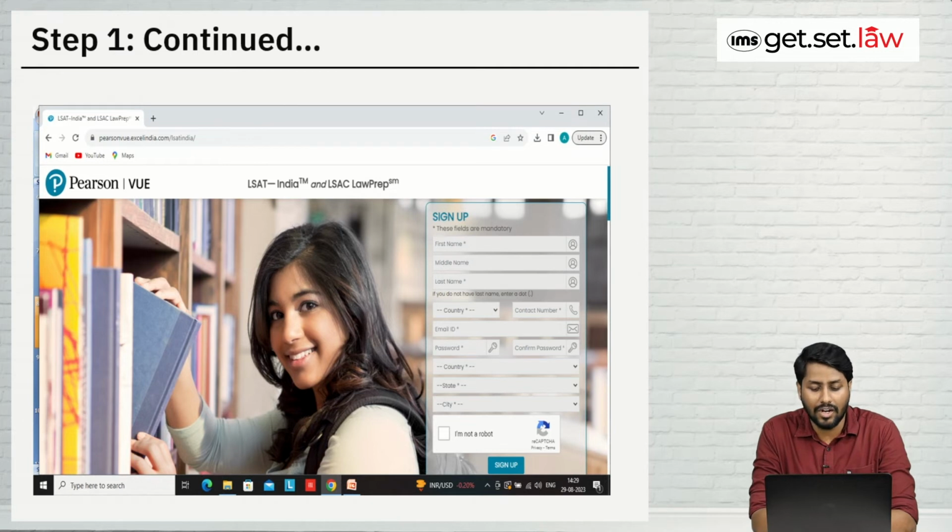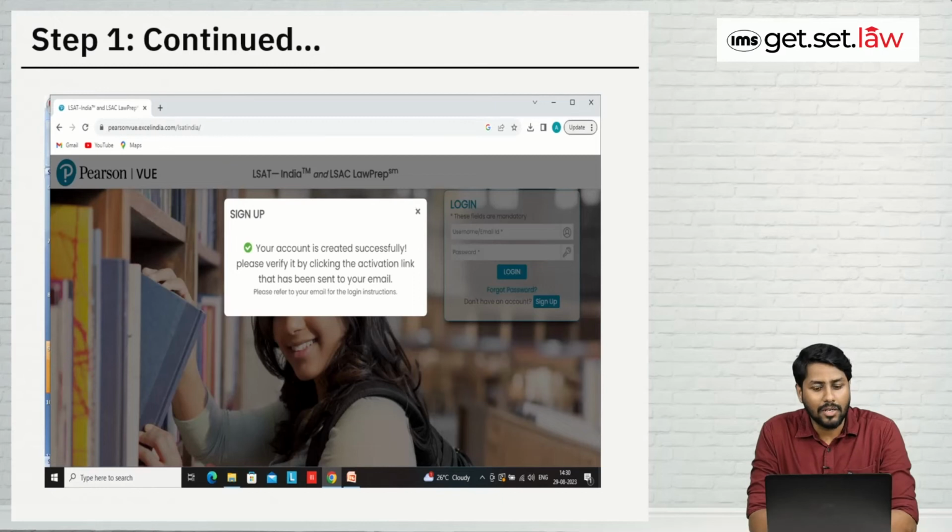And then you will have to fill country name, state and city. And once you have filled all the basic details, you will just have to click on I'm not a robot and then click on sign up. Once you click on sign up, this page will be shown to you. Over here, it is written that your account is created successfully. Please verify it by clicking the activation link that has been sent to your email.